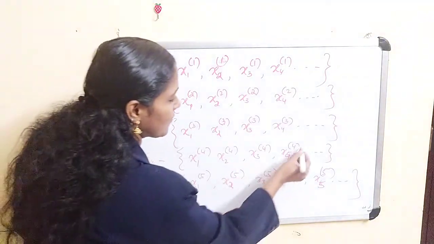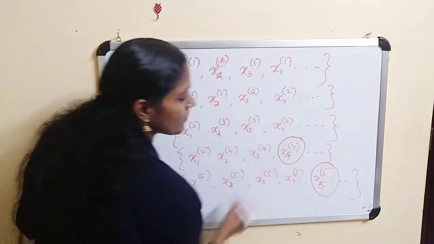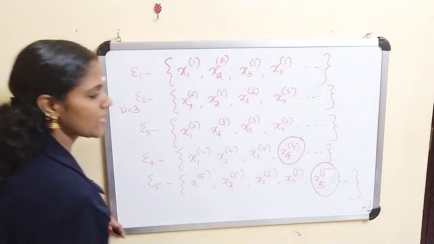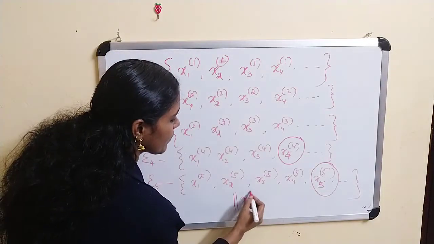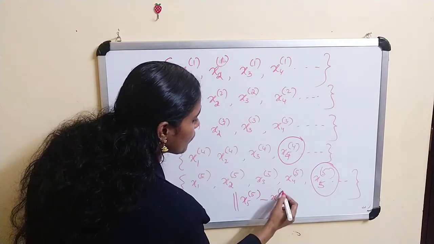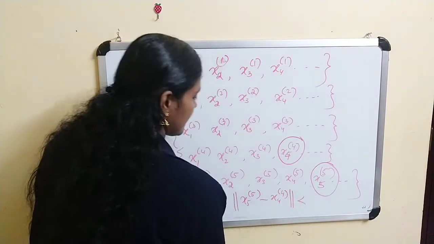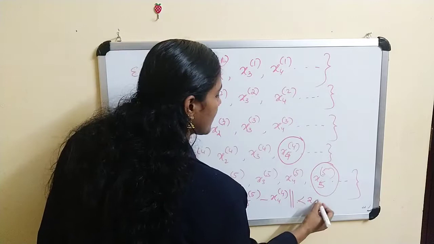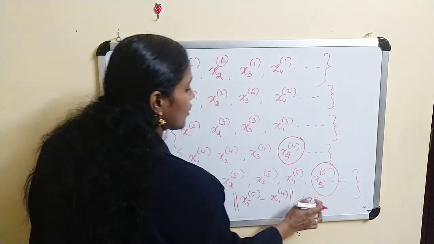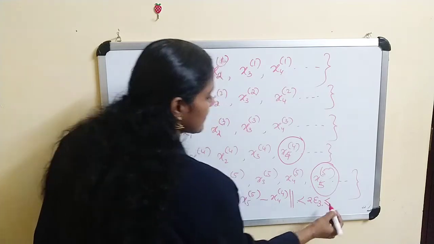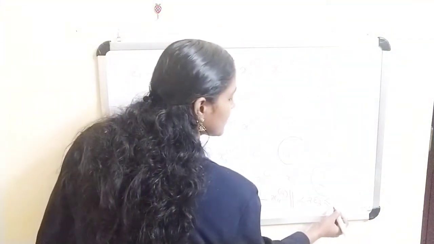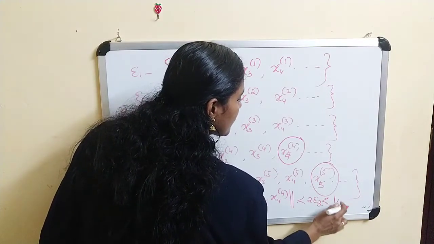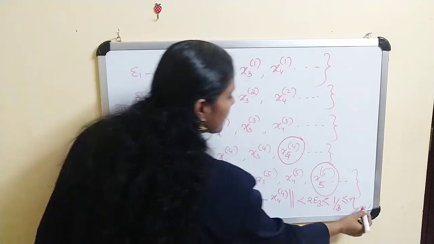Now you choose this one and this one. Clearly these are in this ball because all these are subsequences of this sequence. Therefore the norm of x55 minus x44 is clearly less than 2 epsilon 3, which is less than 1 by 3, and this is less than or equal to eta.